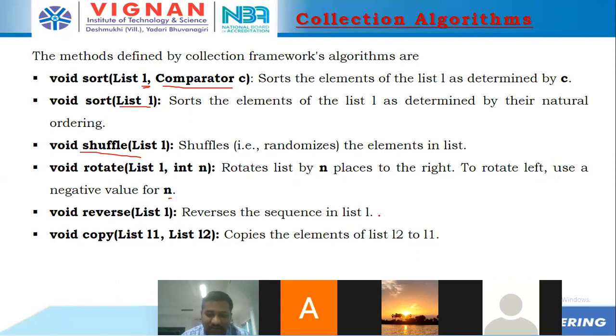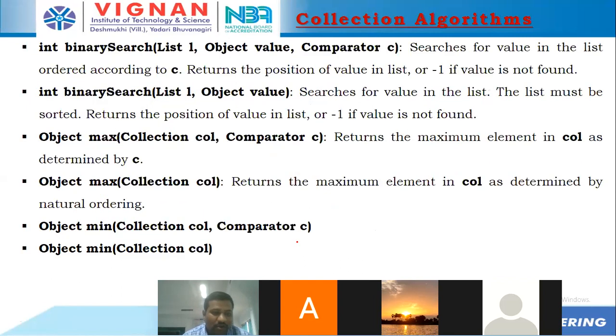Reverse means it reverses the elements in the list, and copy copies the elements of one list into another list. Binary search: the value is going to be compared in this list as per this logic if you take a comparator. If you're not taking a comparator, it is going to check whether this value exists in this list or not. The list must be sorted, and it returns the position of the value in the list, or -1 if it is not found.